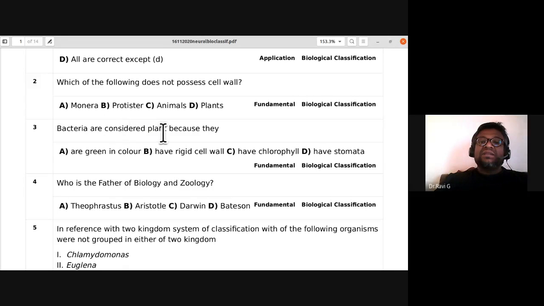Bacteria are considered plants because they are green in color, they have rigid cell wall, have chlorophyll, have stomata.